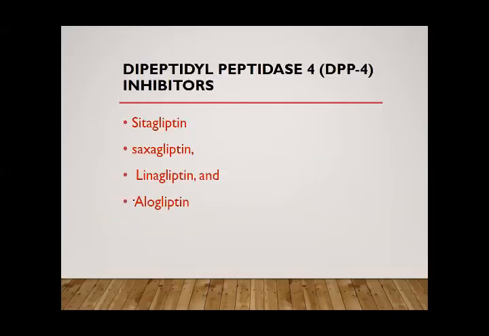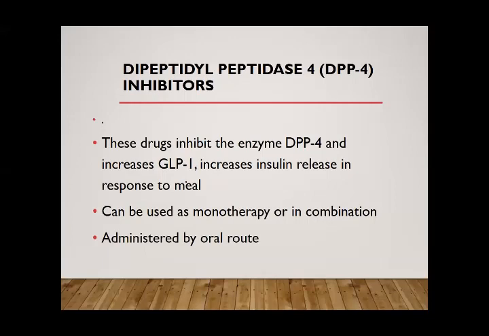Then the DPP-4 inhibitors. These are sitagliptin, saxagliptin, linagliptin and alogliptin. You see that at the end of these also there is gliptin. Sitagliptin is the prototype drug. These four drugs inhibit the enzyme dipeptidyl peptidase 4, and by inhibiting this enzyme we can increase the level of GLP-1, and GLP-1 stimulates insulin release and improves the utilization of glucose by the muscles and adipose tissues.